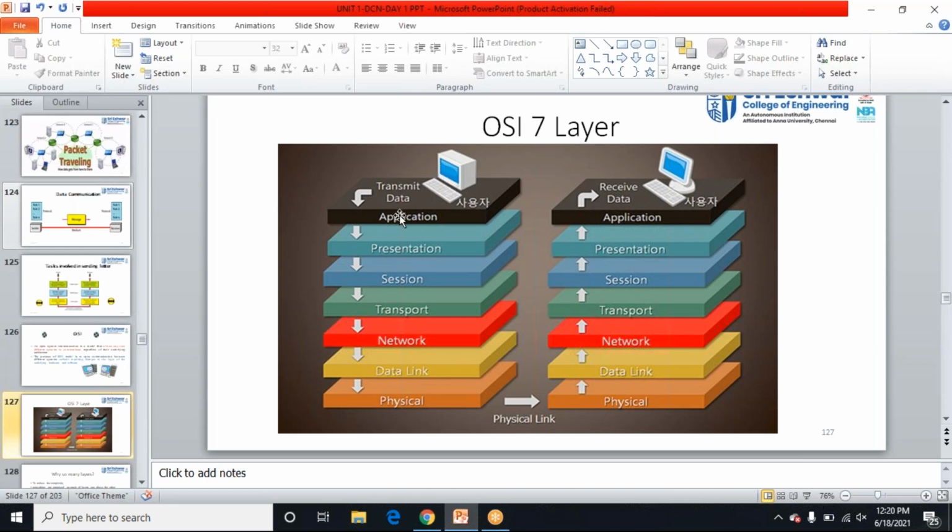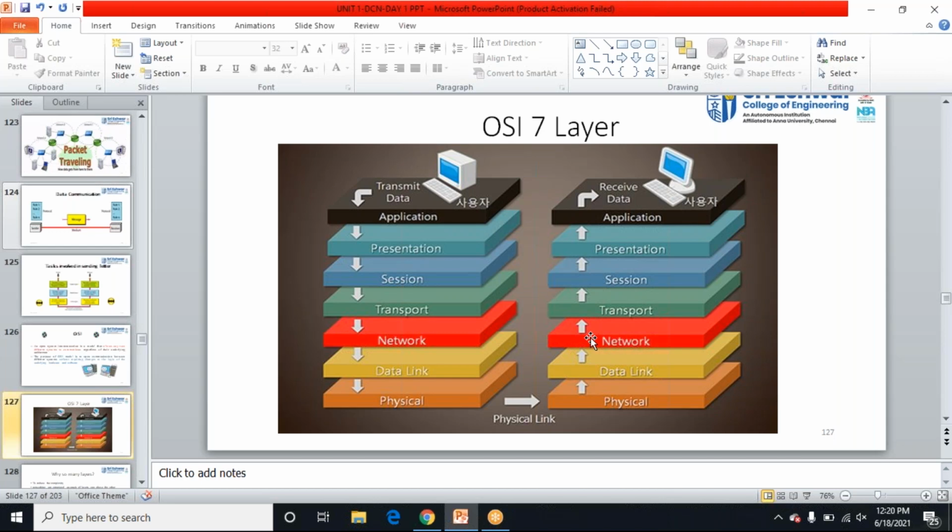So what happens here, whatever data, for example if I'm transferring a file, from this system it will enter the application layer first, then it will pass to presentation, then the data will come to session, then it will reach the transport layer, then the network layer, then the data link layer, then the physical layer, and from here it will reach the physical medium. That is either electromagnetic waves, the wireless medium, or a wired medium. The signal, the data, will be transmitted, and from here it will reach the other physical layer, data link layer, network layer, transport layer, and then the application layer, and here finally we will get the data. Is it clear?